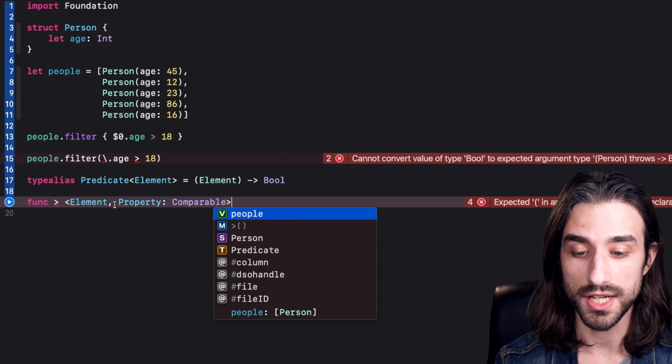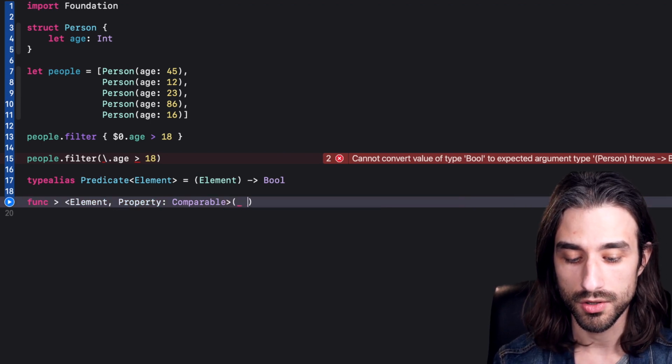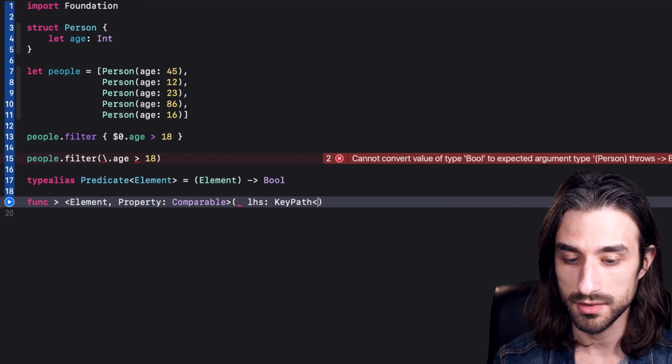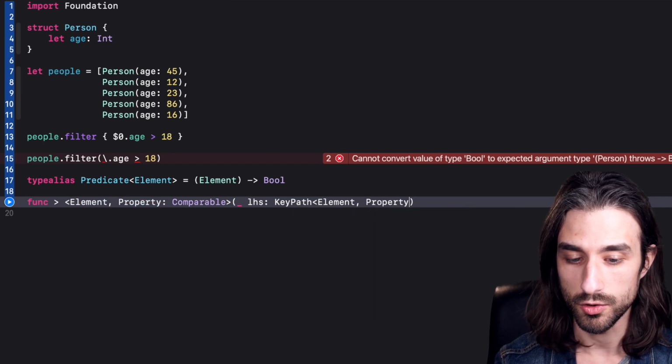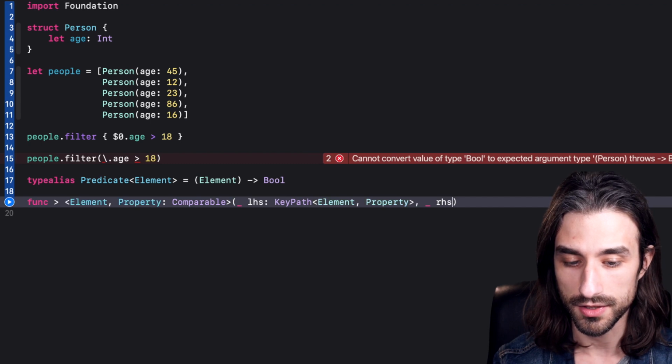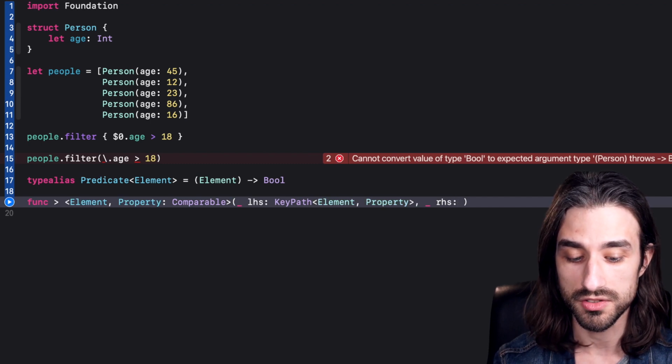Then we can write the argument list for this operator. So the left-hand side, we said it's going to be a KeyPath. The root is going to be an element, and the value is going to be the property. And then we have the right-hand side of the operator, and this one is going to be a constant of type property.